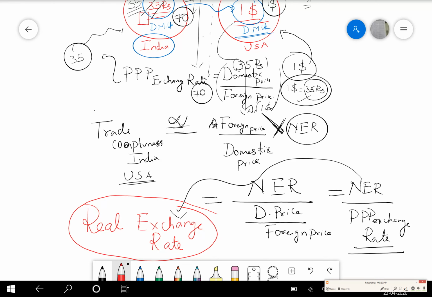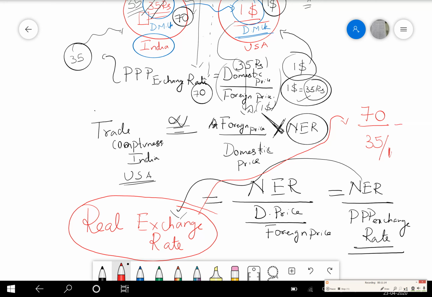Now, for example, let's understand this. In this particular case, what would be the real exchange rate? The nominal exchange rate is, let's say, $1 = 70 rupees, divided by the PPP exchange rate. The domestic price of the chocolate was 35 divided by the foreign price of $1.